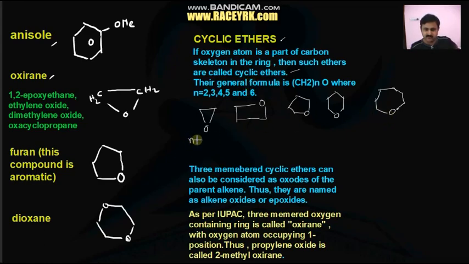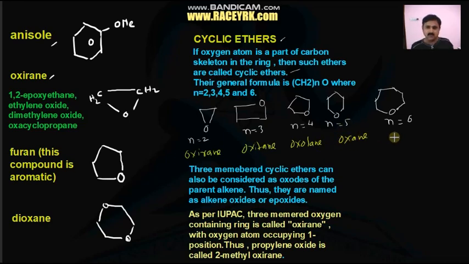Here the n value is 2, here n is 3, here n is 4, here n is 5, and here n is 6. Here n means methylene groups, CH2 groups. n equal to 2 is called oxirane. n equal to 3 is called oxetane. n equal to 4 is called oxolane. n equal to 5 is called oxane. n equal to 6 is called oxepane.